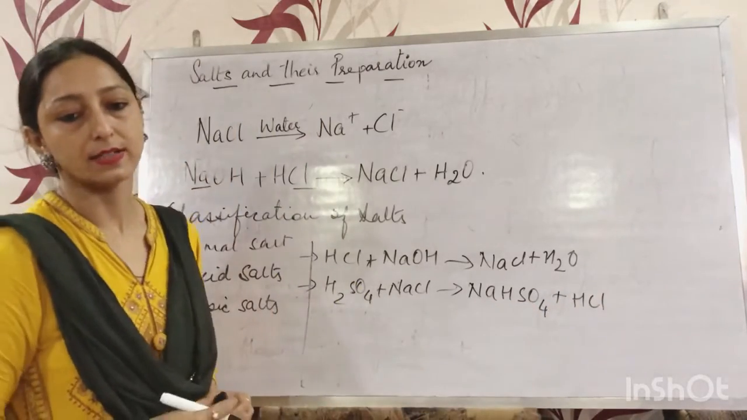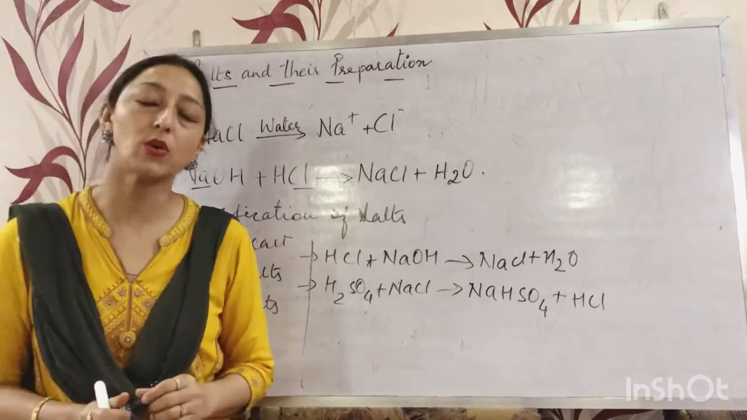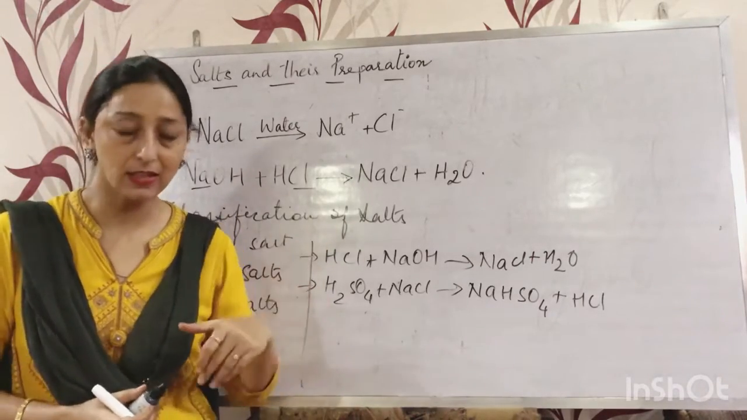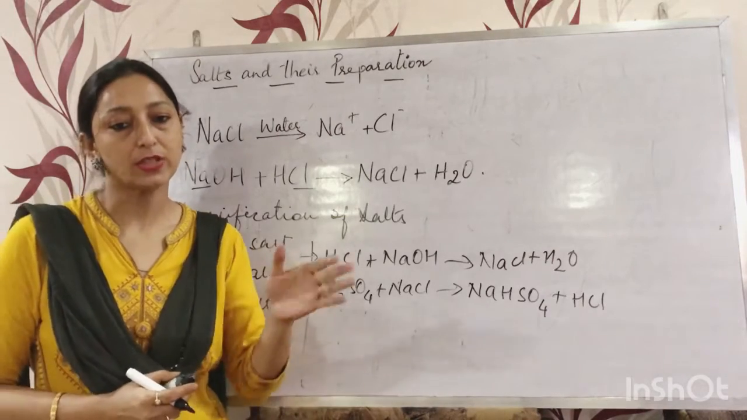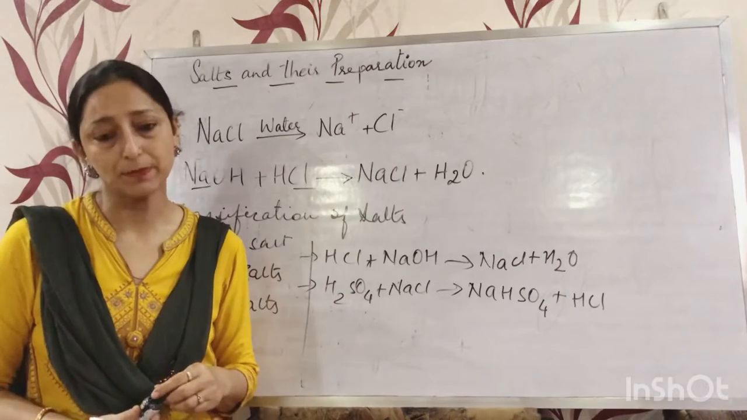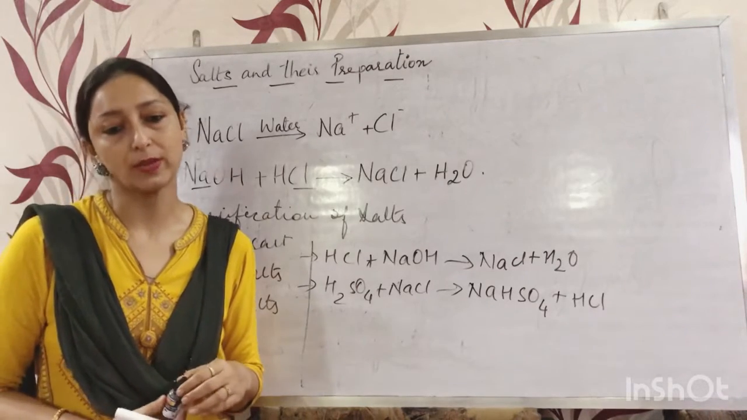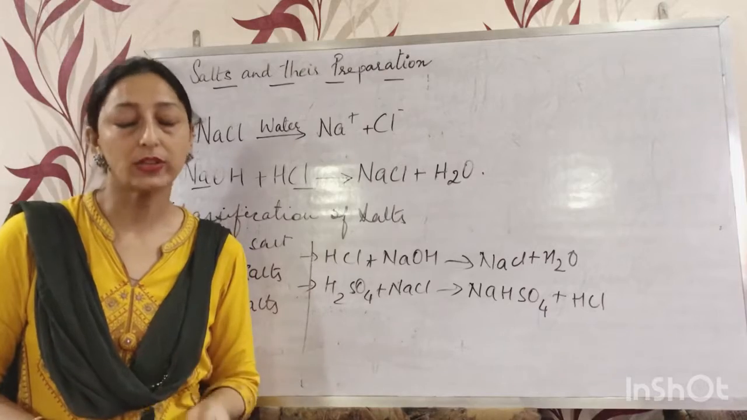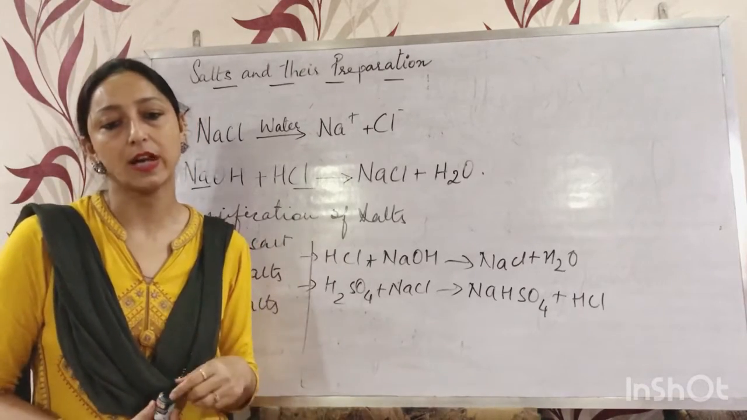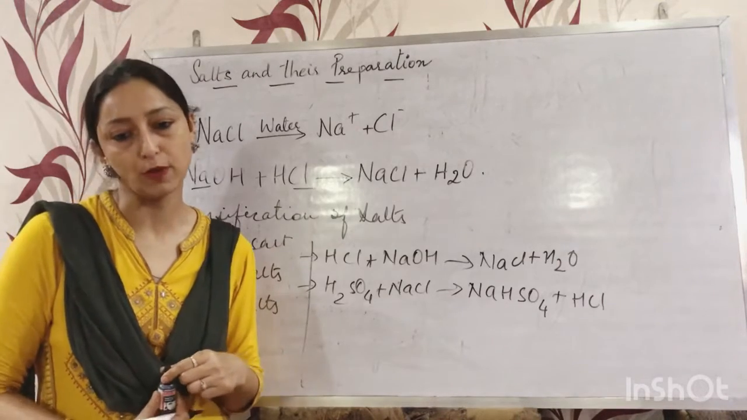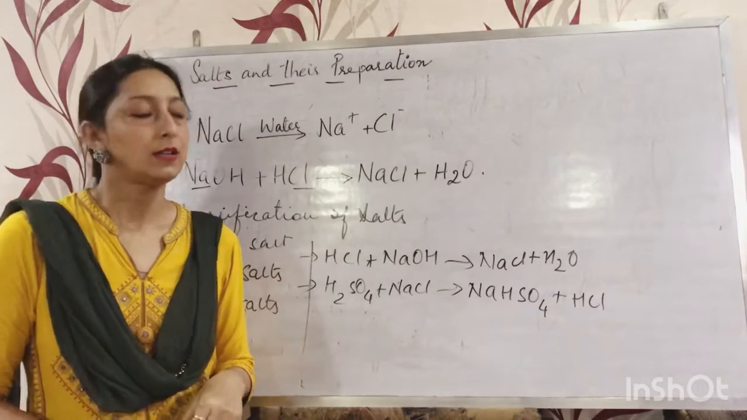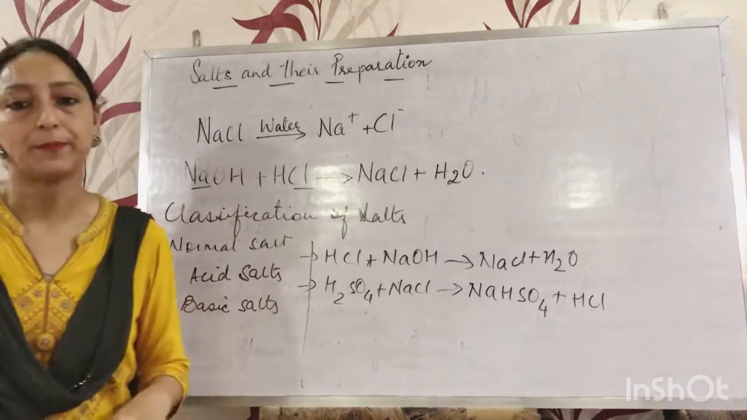Hydrochloric acid. Okay. So acid salts are usually formed when the amount of alkali taken is insufficient for the complete neutralization of that acid. Other examples of acid salts are sodium hydrogen sulfate, disodium hydrogen phosphate, and sodium dihydrogen phosphate. Now come to basic salts.